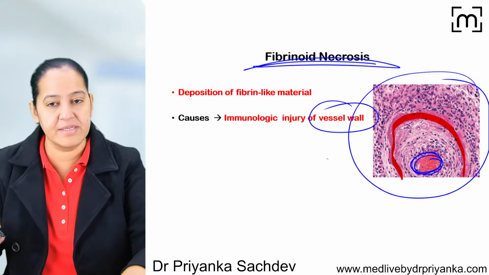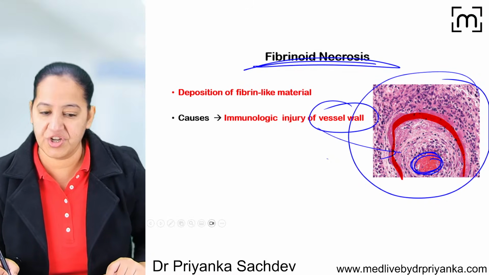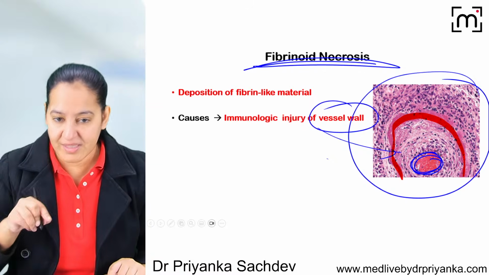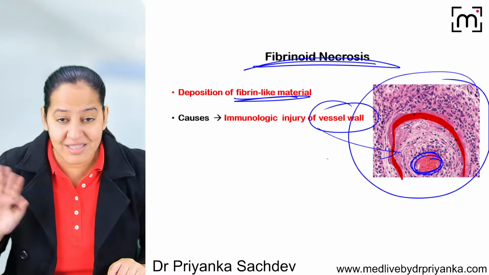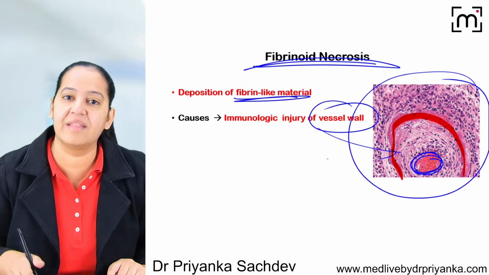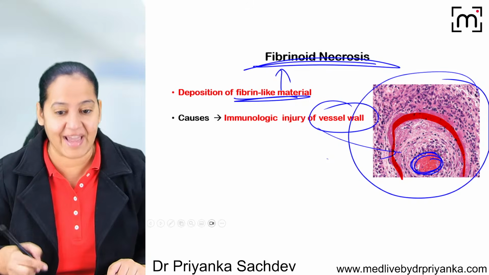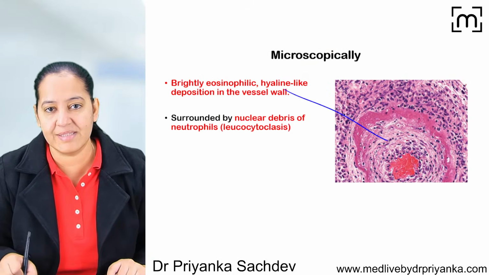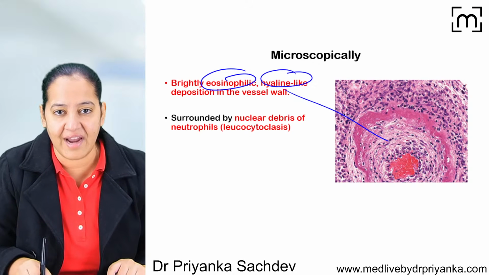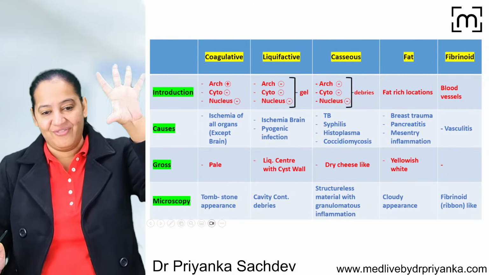That is fibrinoid necrosis, which occurs in the media of the blood vessel in case of vasculitis or immunological injury to the vessel wall. So what is this pink ribbon-like material? It's fibrin-like material. It's not fibrin, but it looks like fibrin. That's why it is known as fibrinoid necrosis. Mind my words, it's not fibrin, it's fibrin-like. So microscopically also, you can see a pink eosinophilic hyaline-like material in the blood vessel wall. That's it. We are done with 5 types of necrosis.